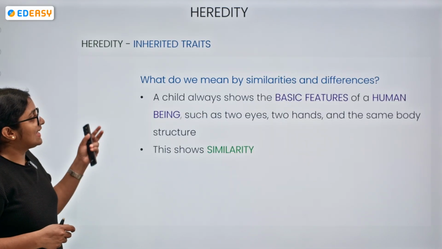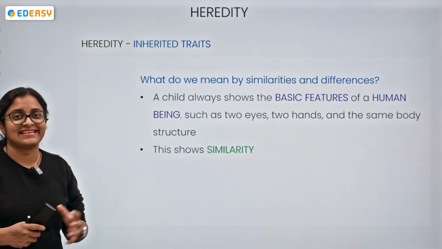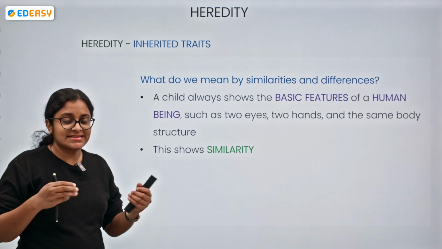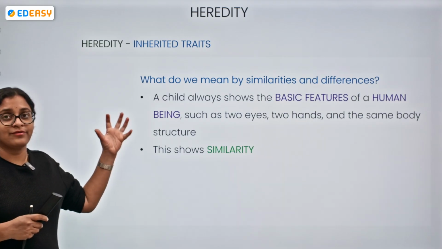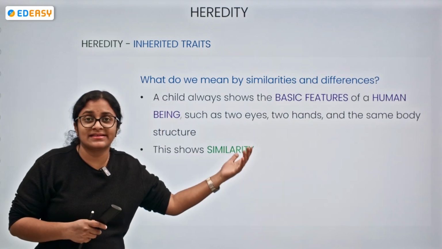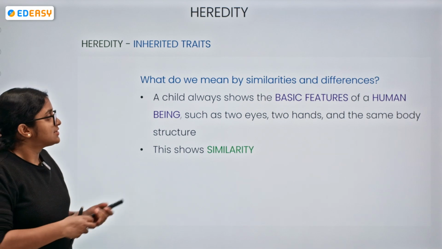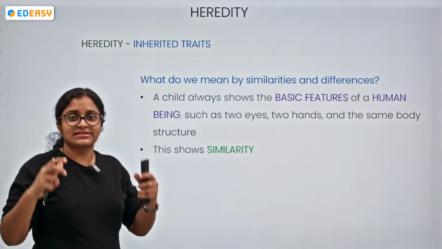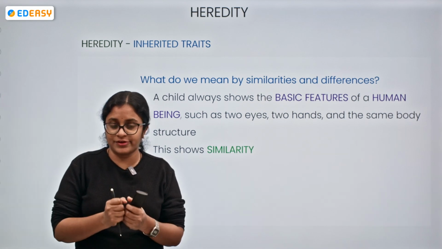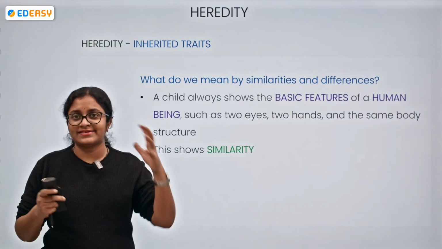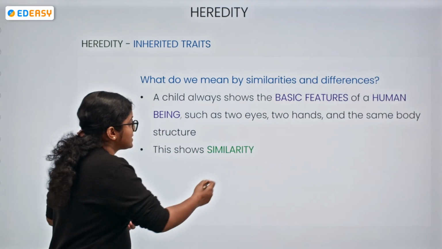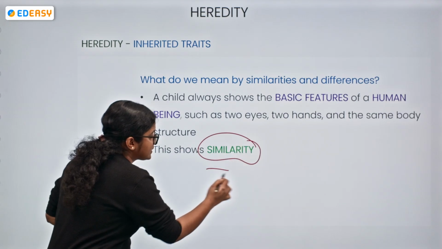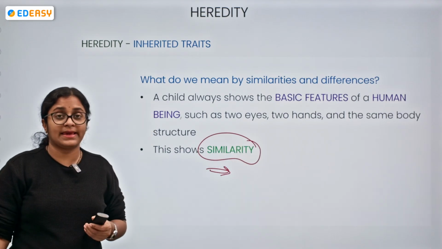So now, inherited traits, let's understand the meaning of inherited traits over here, and what we mean by similarities and differences. Okay, so we know that children always show the basic features of a human body. As I have told, two eyes, two hands, two legs, the same body structure will be there. So this is showing a kind of similarity to that of the parent.